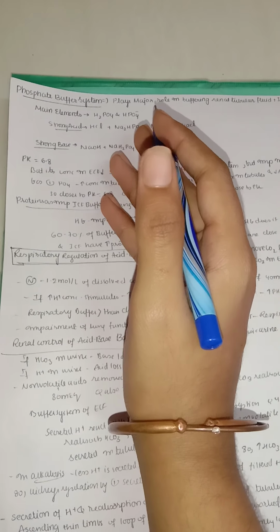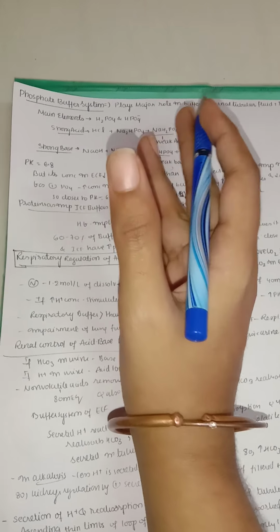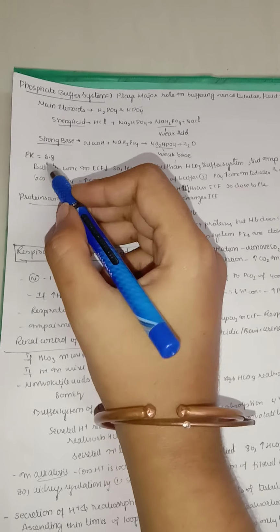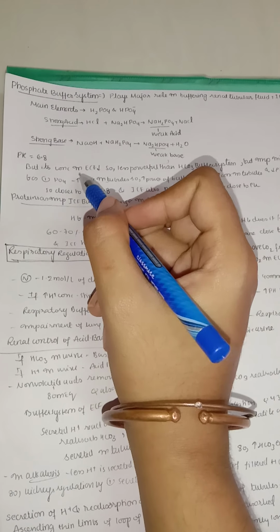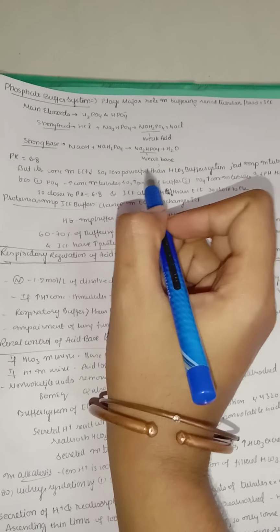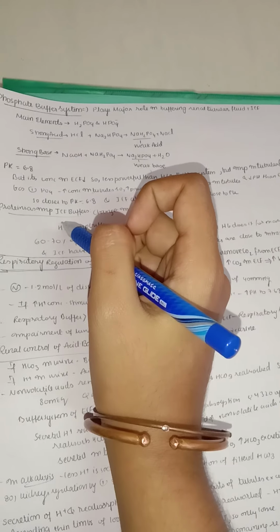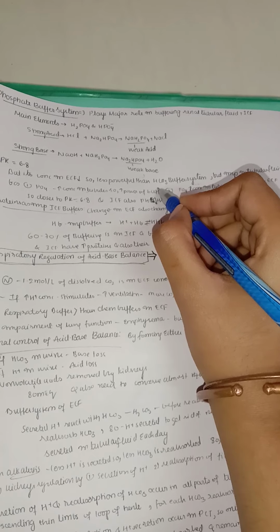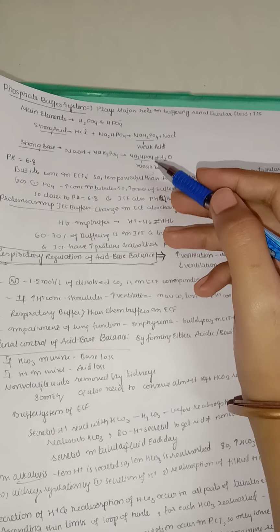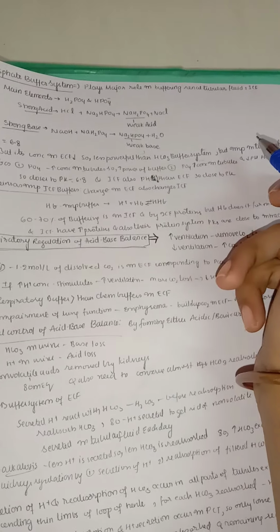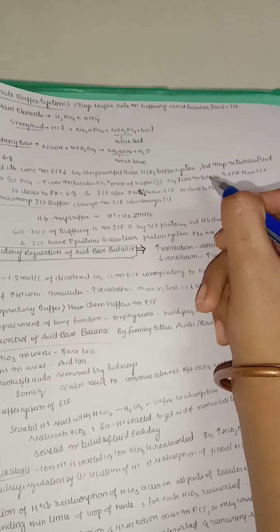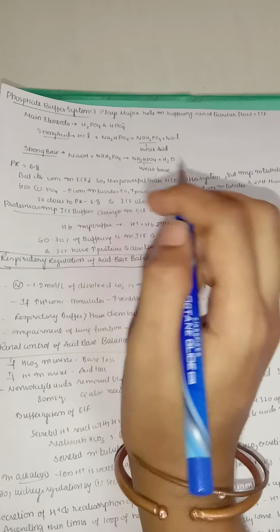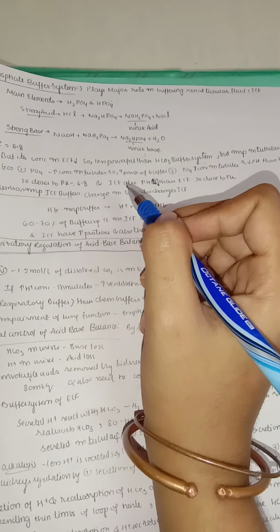Before, we have seen that the pK value of the bicarbonate buffer system is 6.1, whereas the pK value of the phosphate buffer system is 6.8. But its concentration in extracellular fluid is very low, so it is less powerful than the bicarbonate buffer system. We have seen that the bicarbonate buffer system is more evident in extracellular fluid, but this phosphate buffer system is low in extracellular fluid, and very high in intracellular fluid.